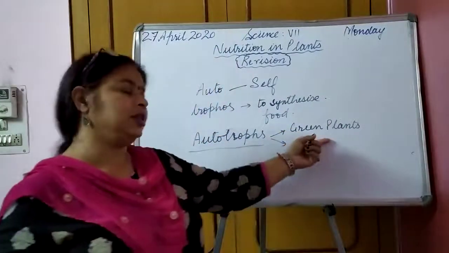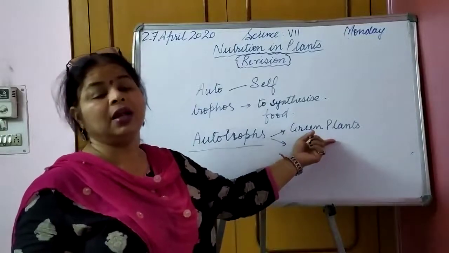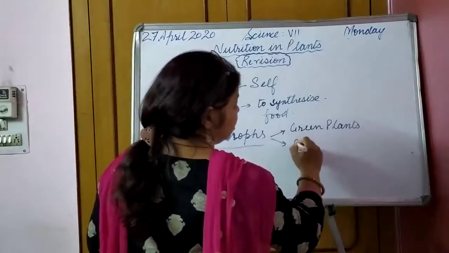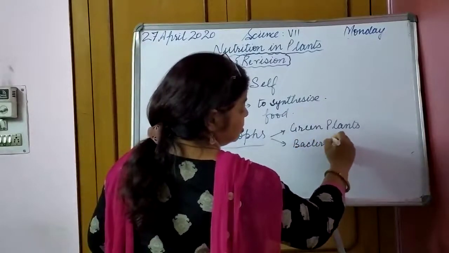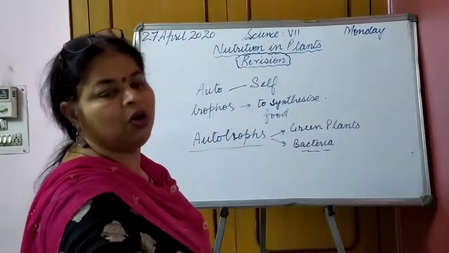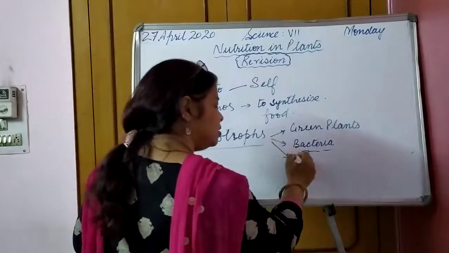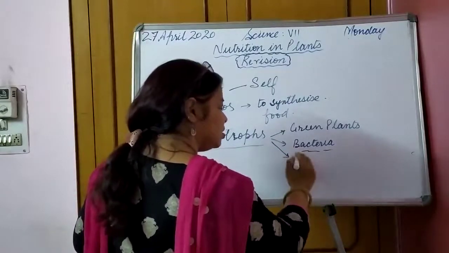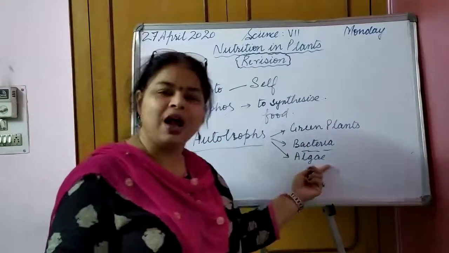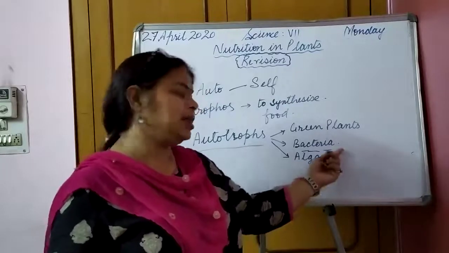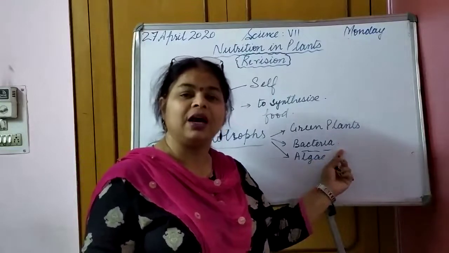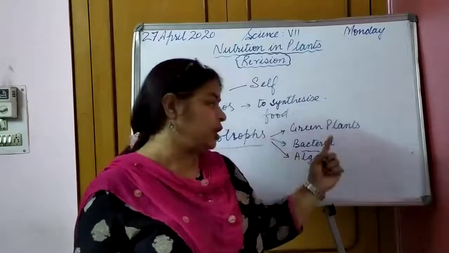One example is green plants, and another one is some bacteria. They also synthesize food on their own. And some algae. ALGAE, the singular of algae is alga, and in the same way bacterium, BACTERIUM, is singular, and the plural is bacteria.